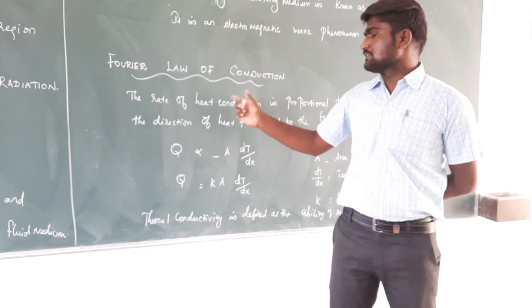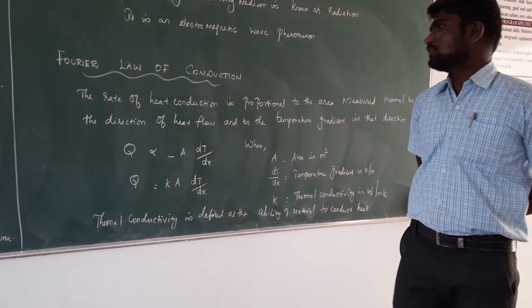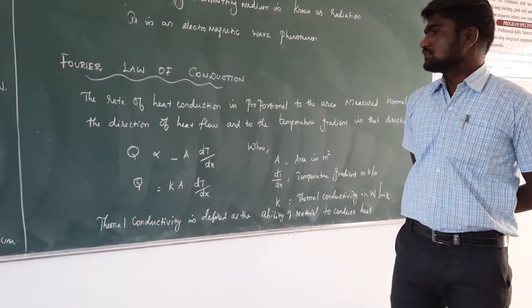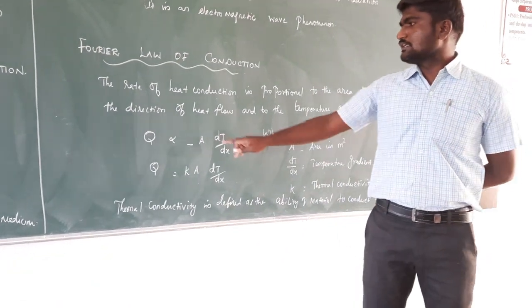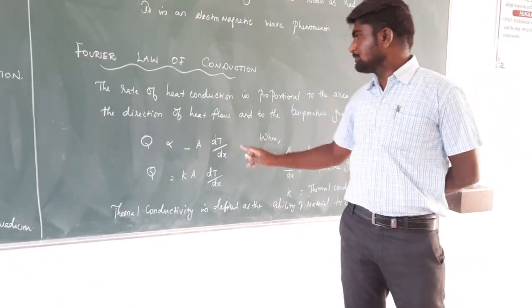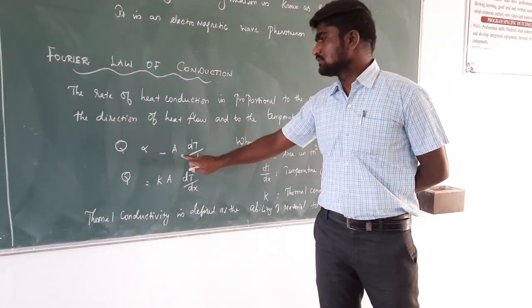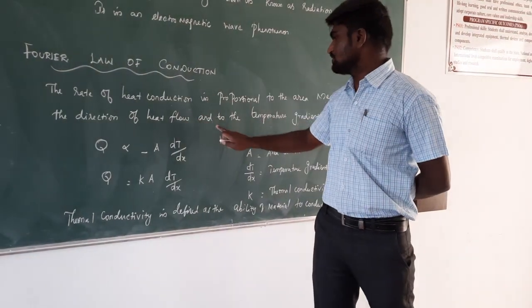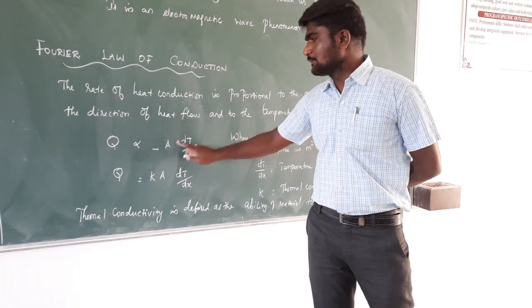The Fourier law of conduction states that the rate of heat conduction is proportional to the area measured normal to the direction of heat flow and the temperature gradient in that direction. The rate of heat conduction is Q, meaning how much heat is transferred in a region. It is proportional to the area normal to the direction of heat flow and to dT divided by dx, which is called the temperature gradient.